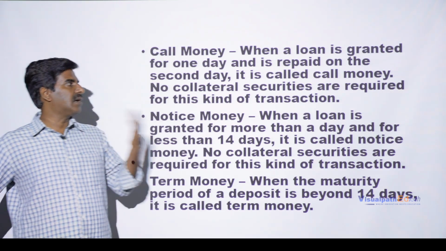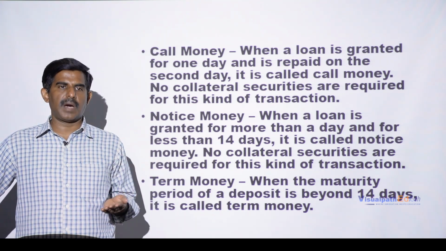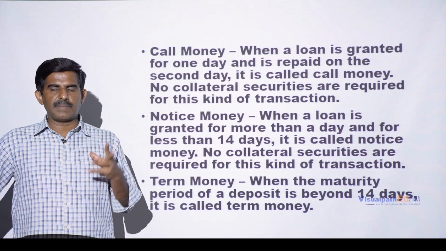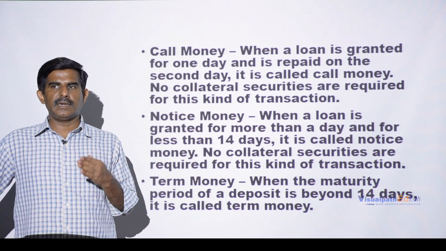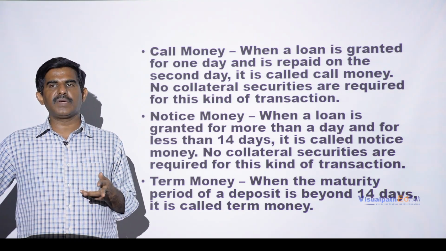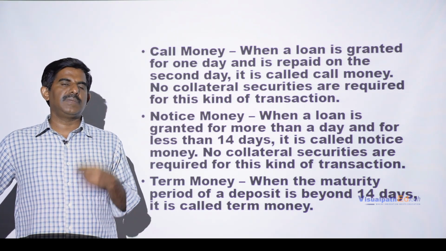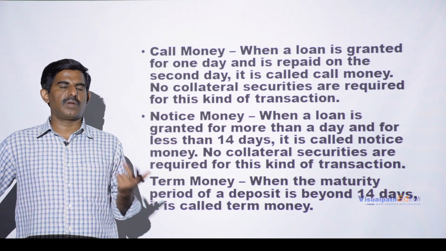The rate of interest will be decided by the lending bank. In India, it is usually MIBAR. This is for temporary adjustment of funds. The financial institutions get a loan, and which market do we call it? It's called the call money market. 1 day, 2 days time. Immediately it has to be paid the next day or the day after, with interest. That is called the call money market.